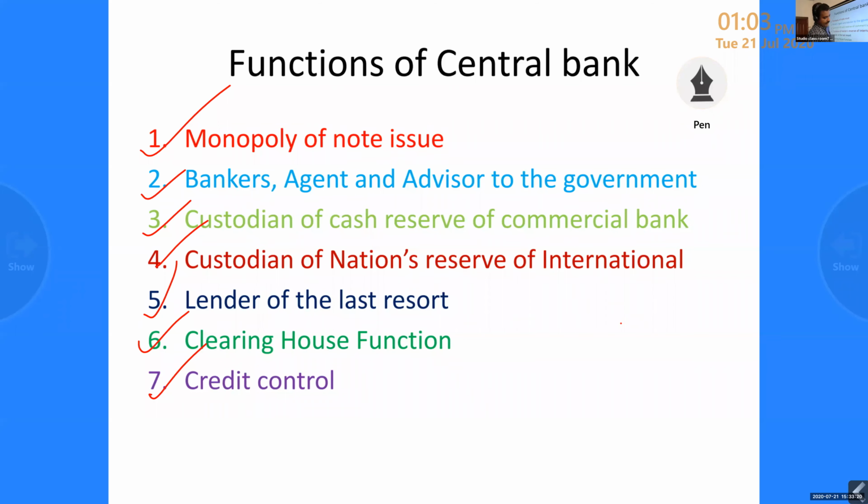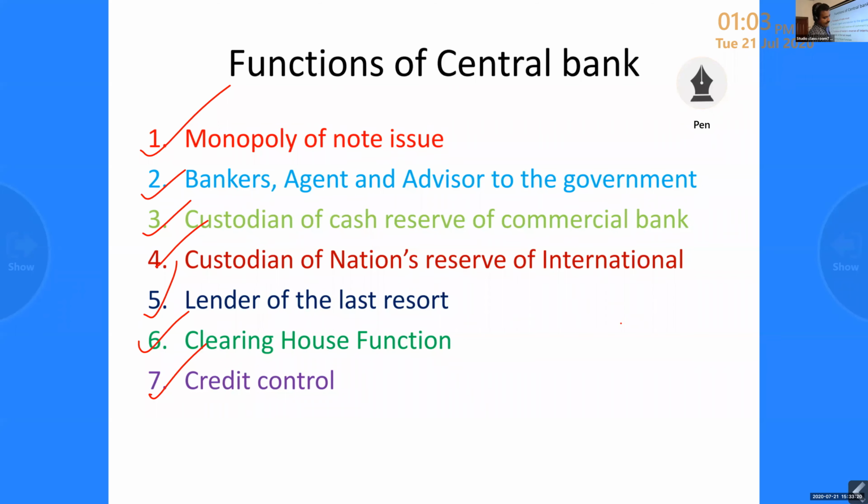That's why they act as banker, agent and advisor to the government, advising on financial and bank related matters. That is the second function. As an agent, they will provide a lot of facilities to the public, who are getting the facilities from the bank.